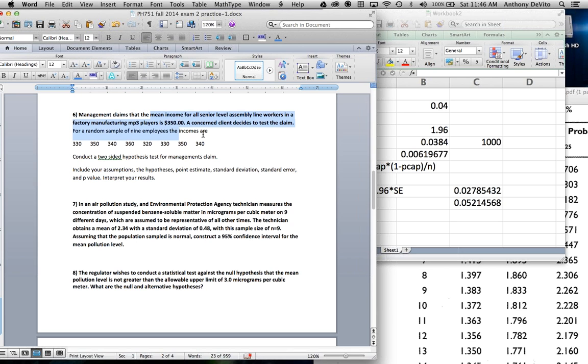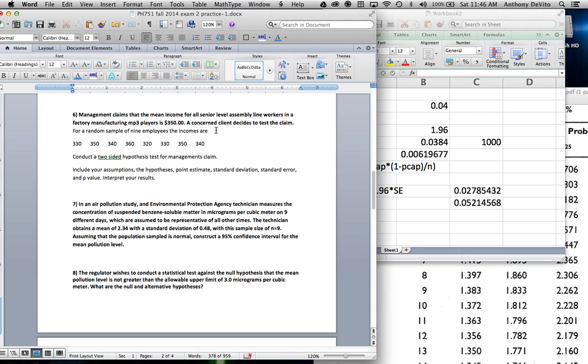So this might be like perhaps Apple's concerned about whether or not a Chinese manufacturer is paying his employees what he really says he's claiming to pay them. Okay, so we're going to test the mean of our sample against this claim of 350. So there's a number of different situations where we could get into where we do hypothesis testing. Some of them involve the main two groups of them, where we're dealing with numerical variables.